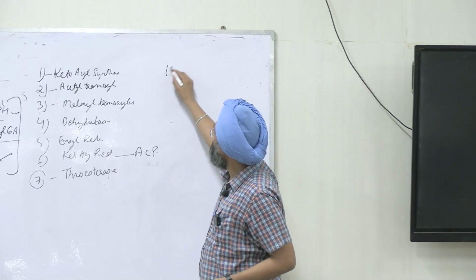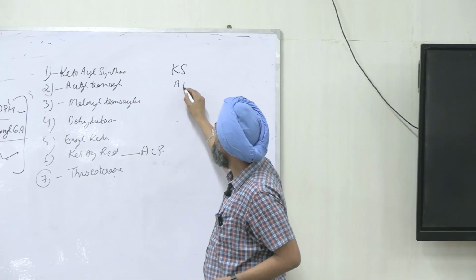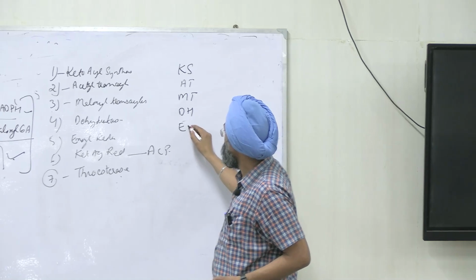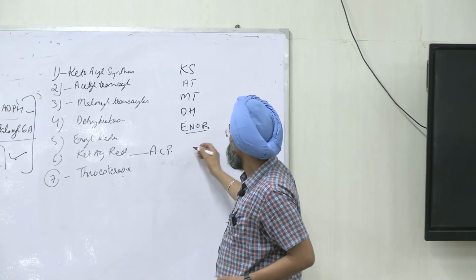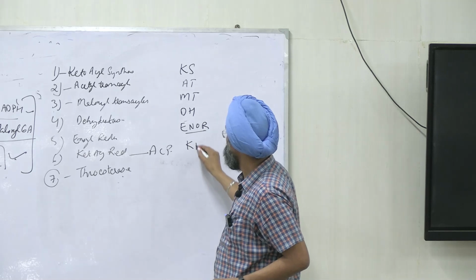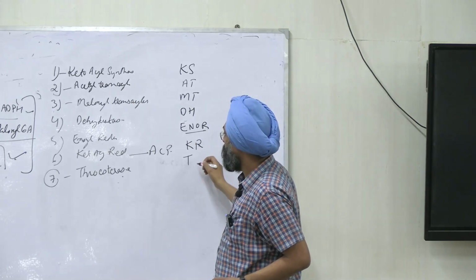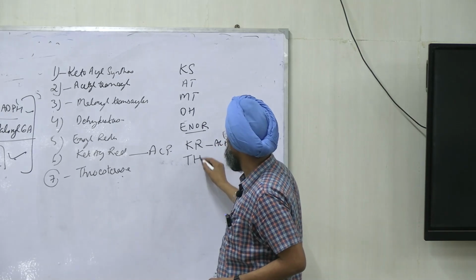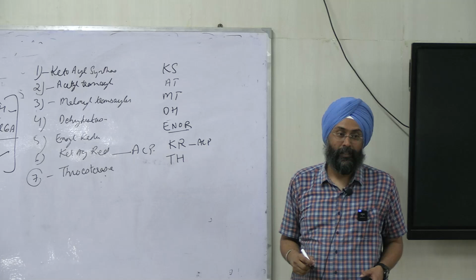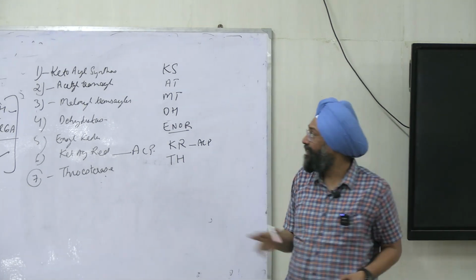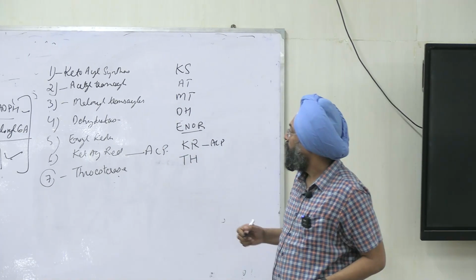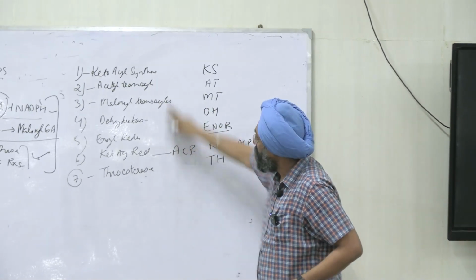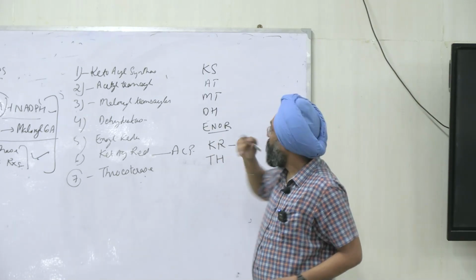So we use the mnemonic Ks, At, Mt, DH, ENOR, and Kr and ACP and TH, right? अभी पूरा बनाने थे फिर फोटो खींच लियो, right? So the 7 enzymes are there, 1 to 7, and on the other dimer they are from this side, like this, right? So how will you remember them?